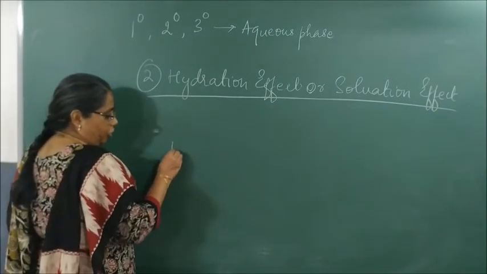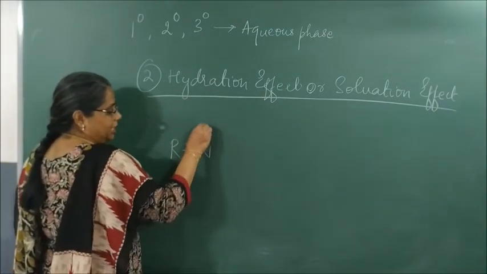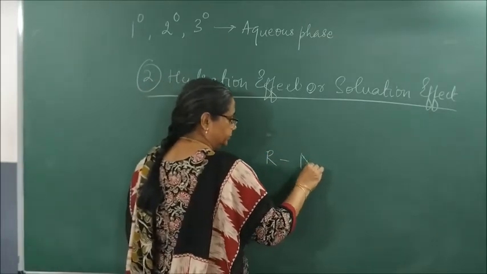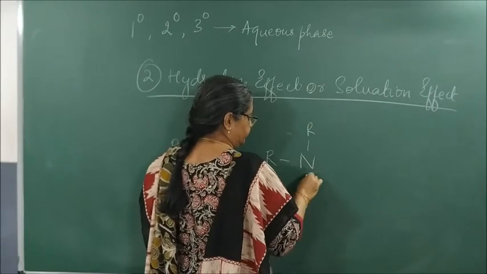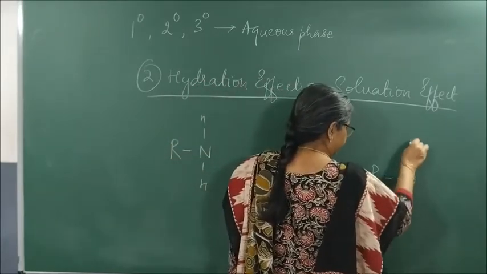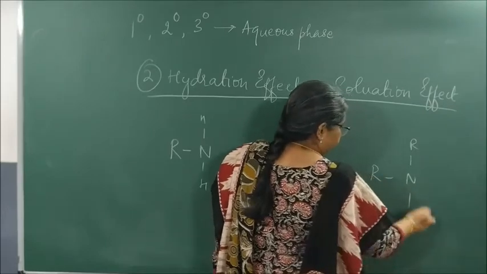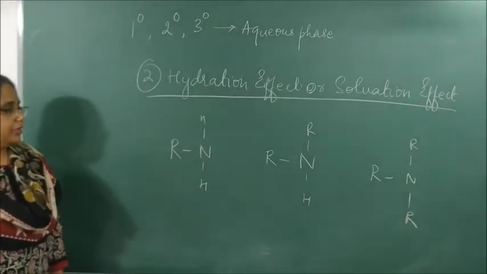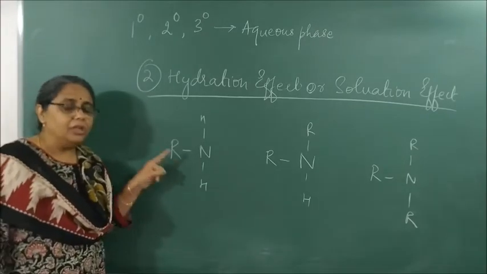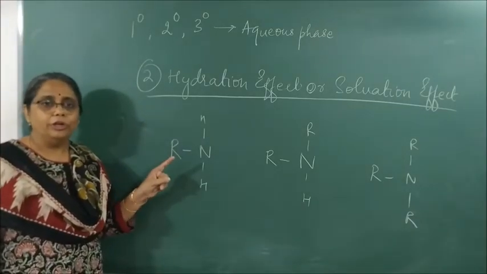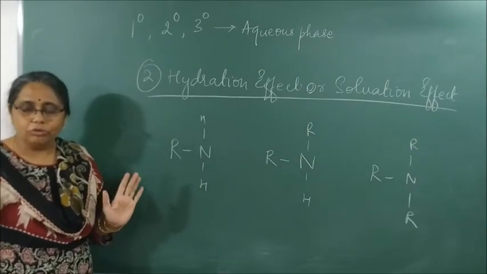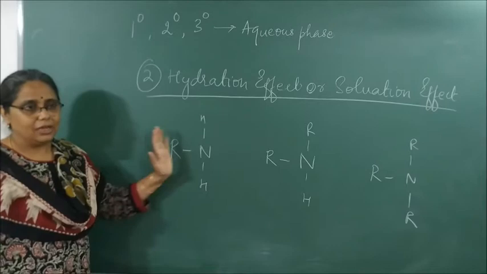Again, we will draw a structure of primary, secondary and tertiary amines. Hydration effect is the availability of these hydrogen atoms so that they can easily form hydrogen bonds with the next water molecule or with the next amine.